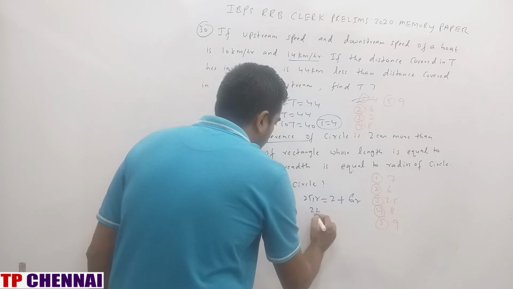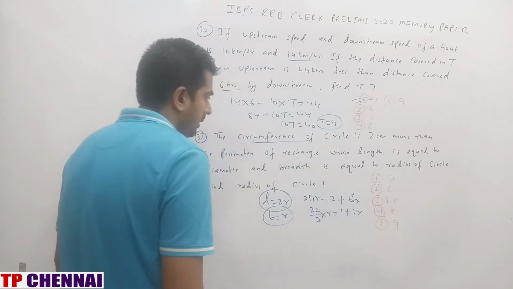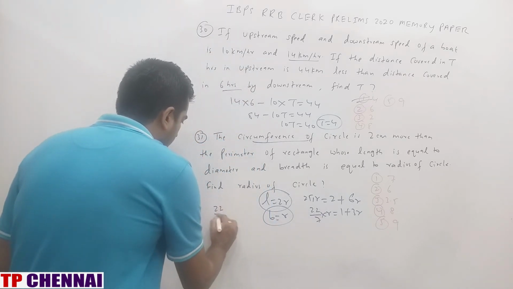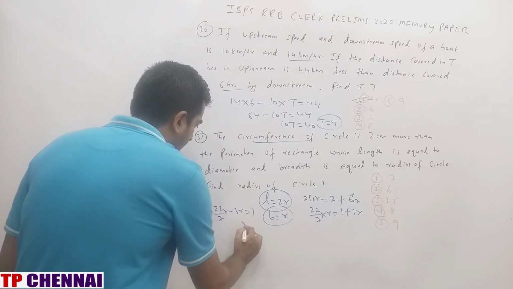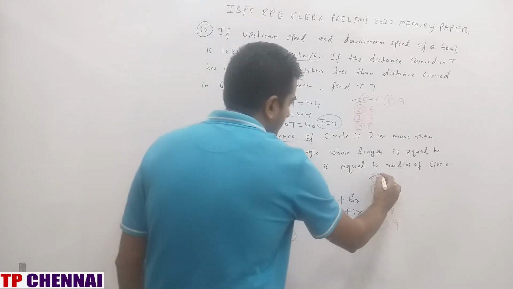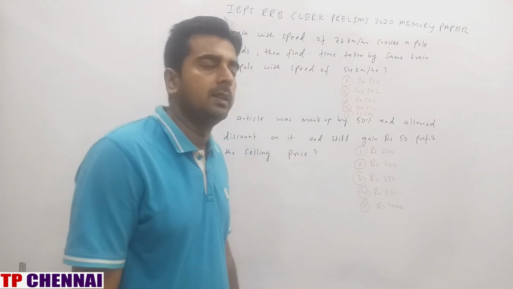2 cancel. 22 by 7 into r is equal to 1 plus 3r. Right? So this 3r will go there. So 22 by 7r minus 3r is equal to 1. So r by 7 is equal to 1, r is equal to 7, which is nothing but first option. So I hope you are clear with the previous question. Now we'll see next one.